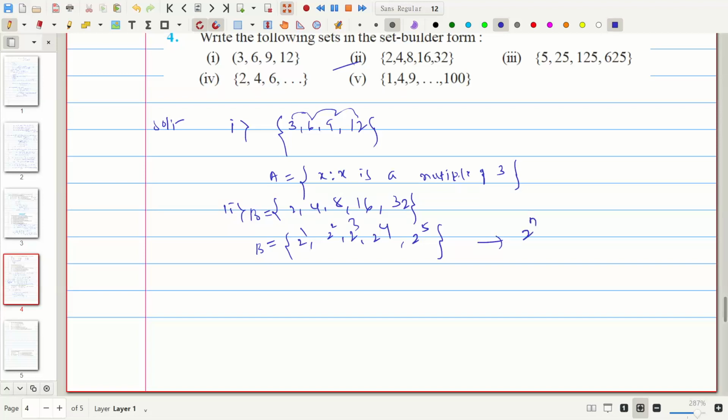So this will be in 2 raised to n. Okay, 2 remains the same all over here, and the power n is changing. So therefore we can write here B is equal to x such that x is equal to 2 raised to n, where n is a natural number, and n belongs to capital N we can write.